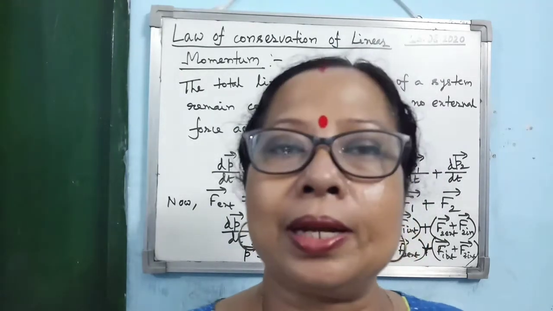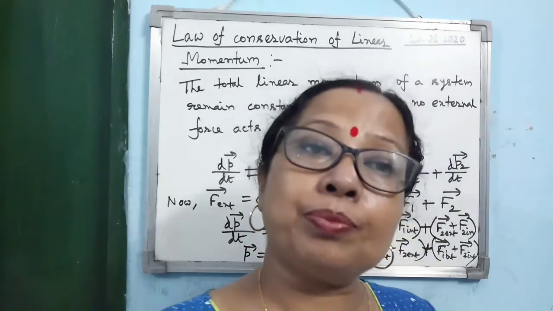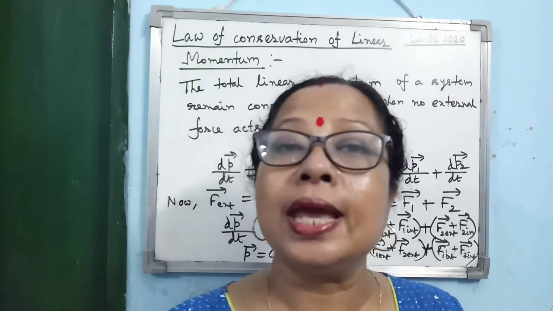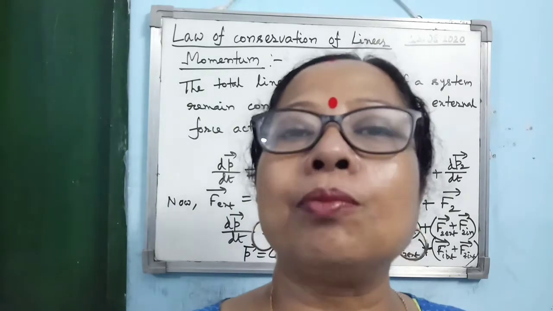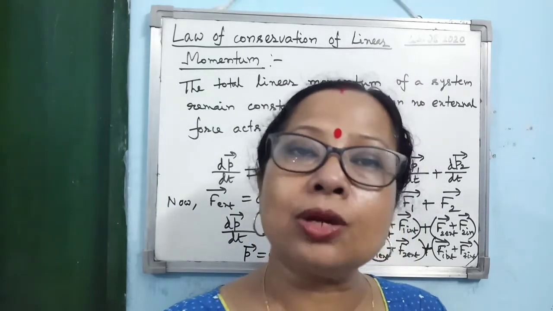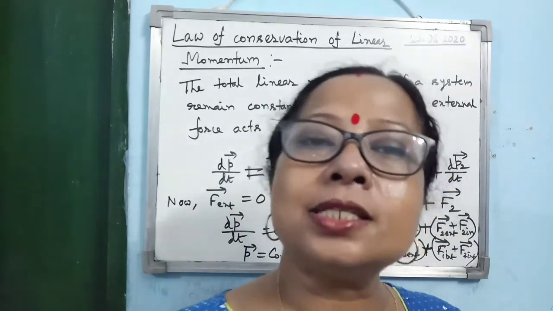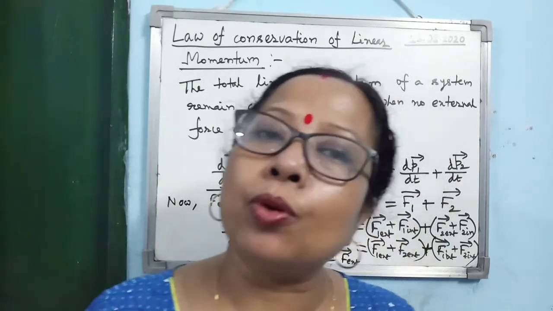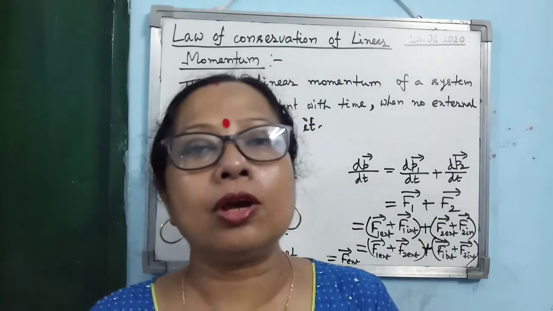The total linear momentum of the system before the rocket starts moving, or before the gas starts coming out, is 0. So the change in linear momentum of the gas should be equal and opposite to that of the rocket. That's why if the gas is moving in the downward direction, the rocket should move in the upward direction.